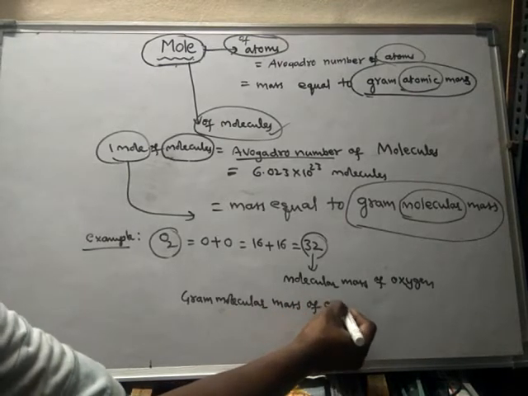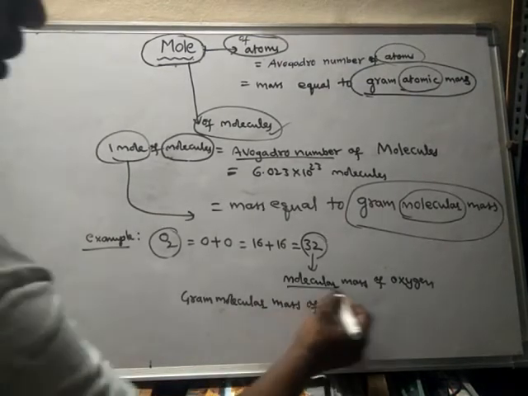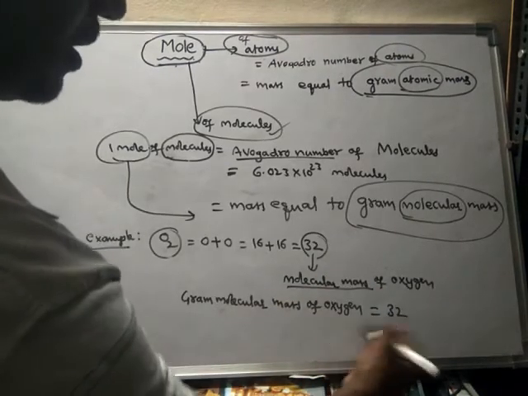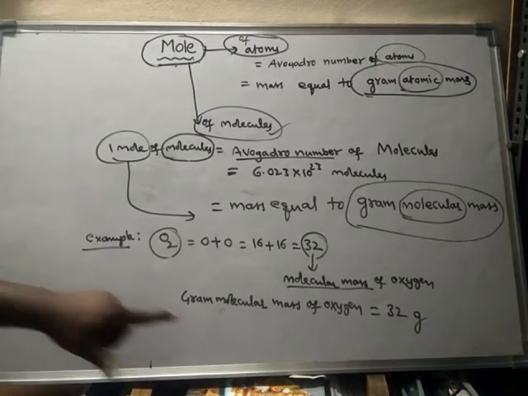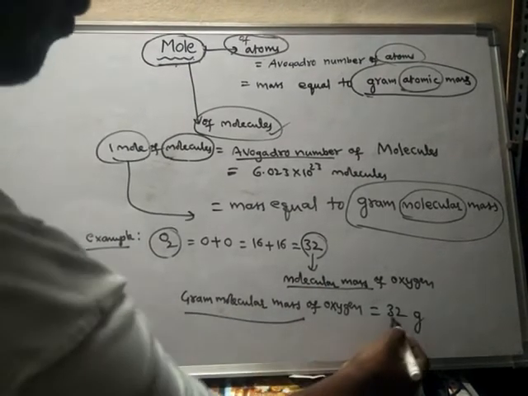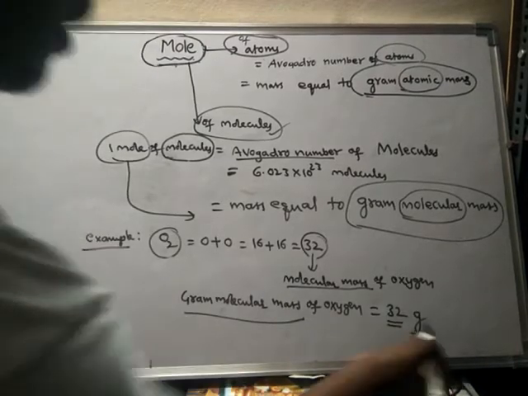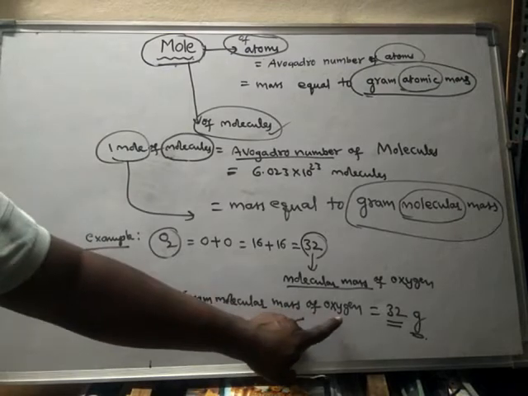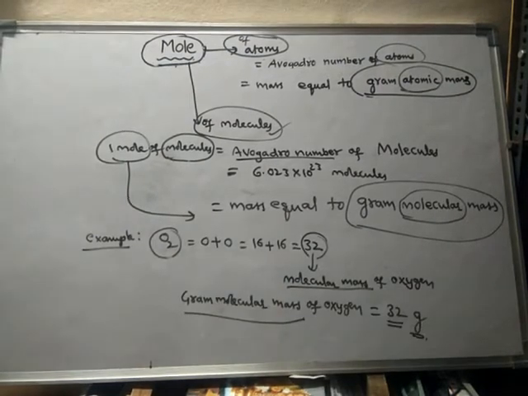What is the gram molecular mass of oxygen? When molecular mass is expressed in grams, then it is said to be gram molecular mass. So for oxygen, it is 32 grams.